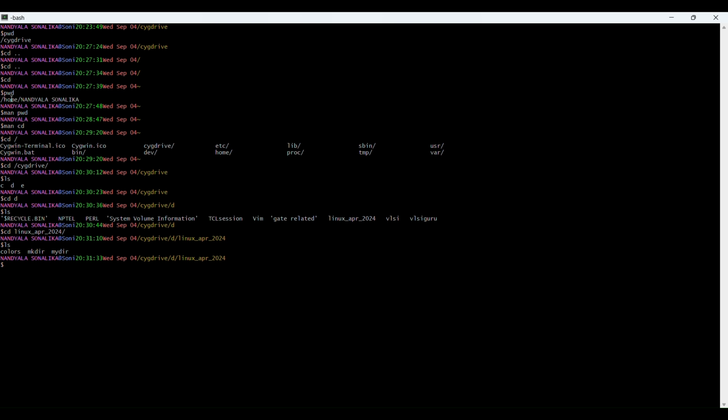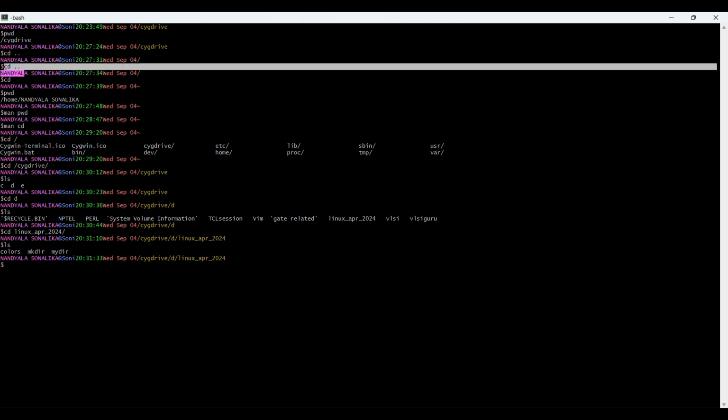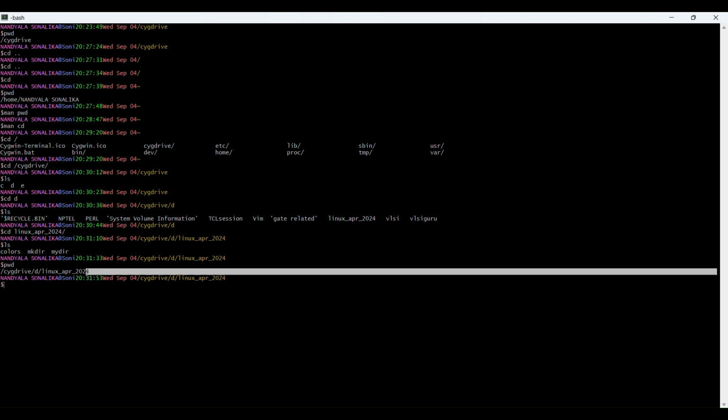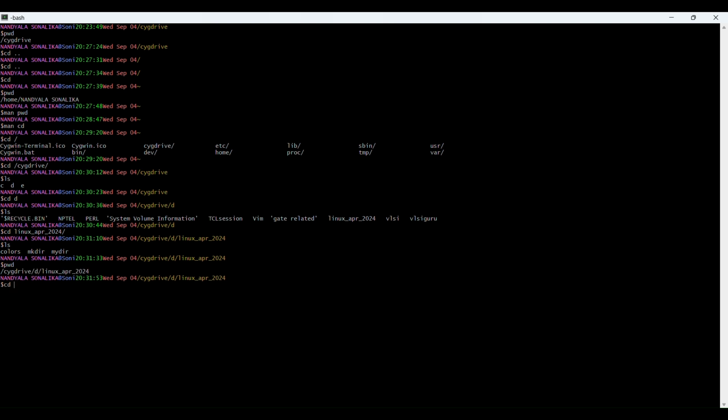Now what is this cd dot dot? Currently, you can see here, I am in the C drive and D drive, and under the D drive there is the Linux April 24 directory. I want to go back to the D directory. I can use cd dot dot. Now you can see I am in the D directory.